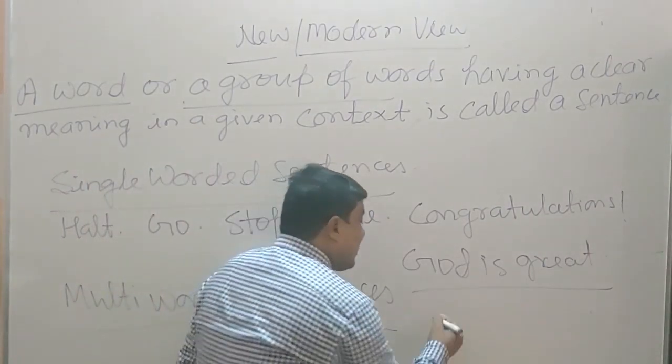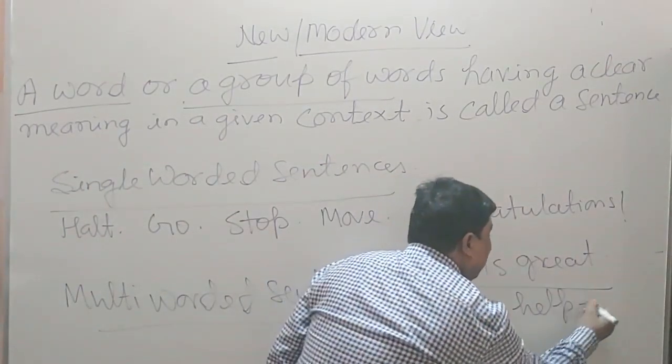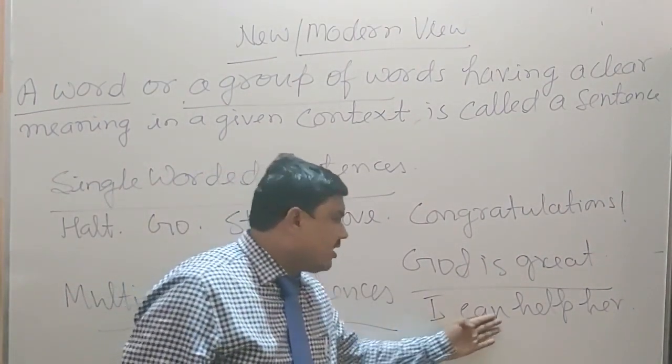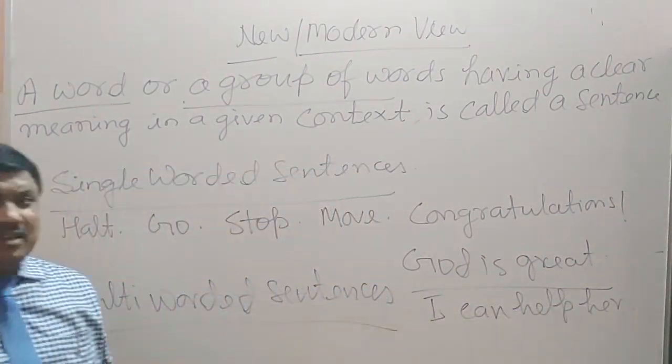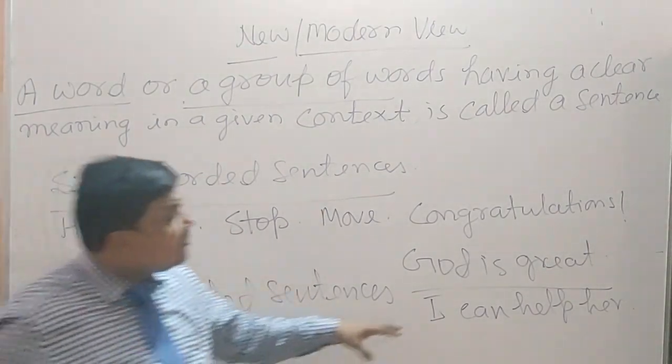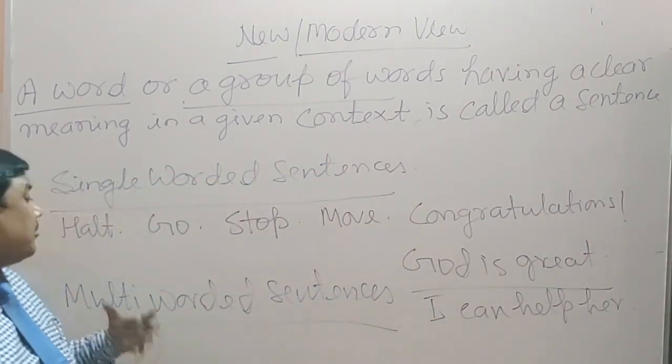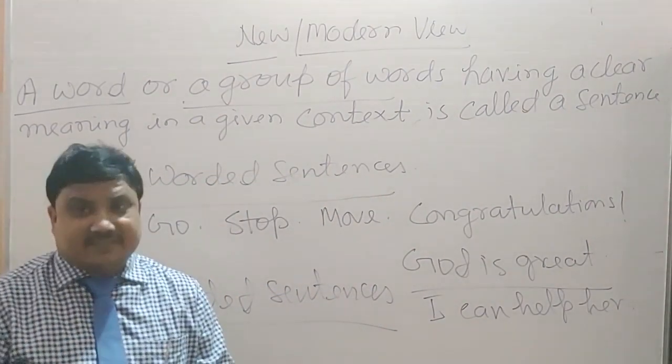One more example I can give you. "I can help her." Here I has been given, can help you. 4 words are there and 4 words are making a sentence. So this sentence can also be called a multi-worded sentence.